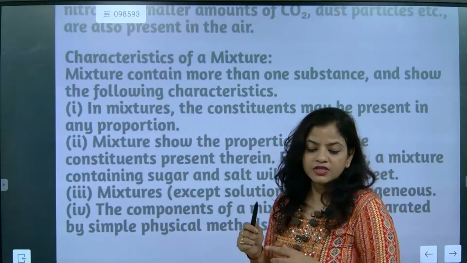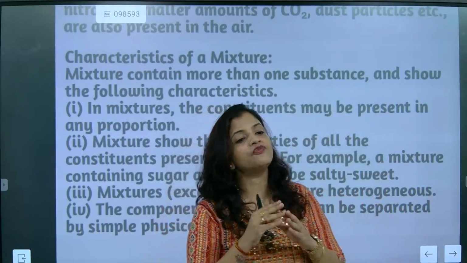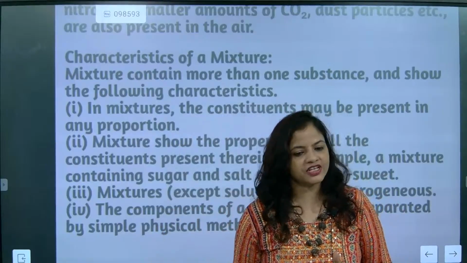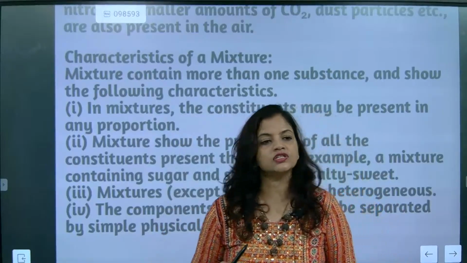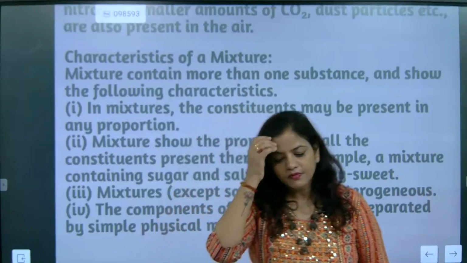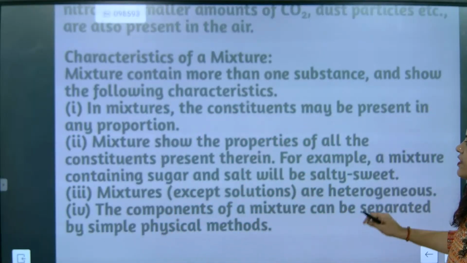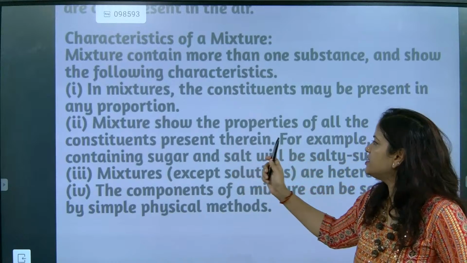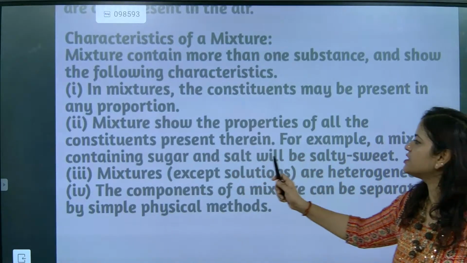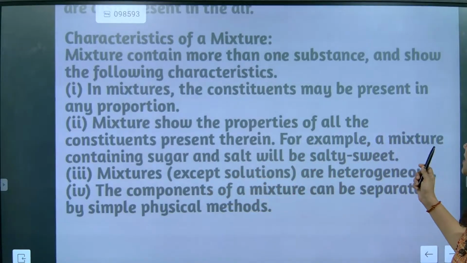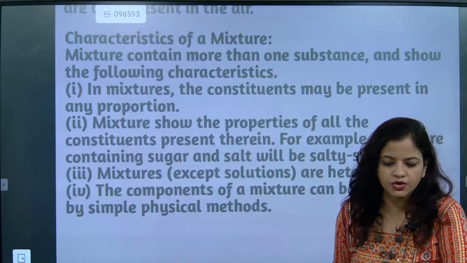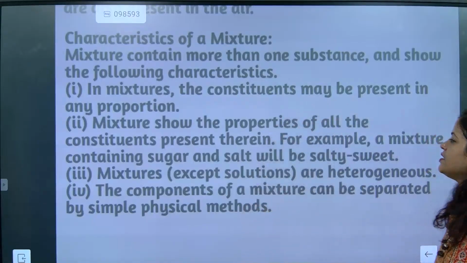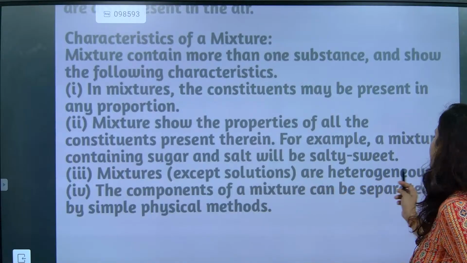Understood or not? So that means it is not like there is a fixed proportion. In a compound, the proportions were fixed, but in a mixture, the proportions are not fixed. Next, a mixture shows the properties of all constituents present therein. For example, a mixture containing sugar and salt will be salty and sweet. Understood? Now next one, mixtures are heterogeneous.